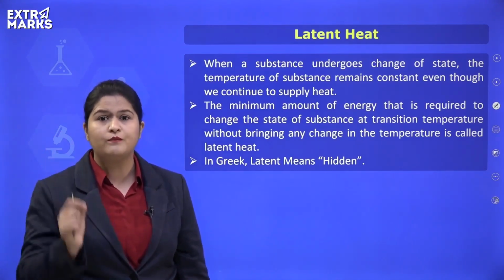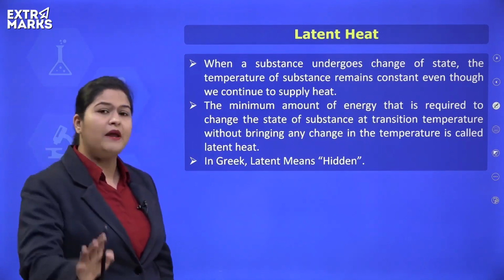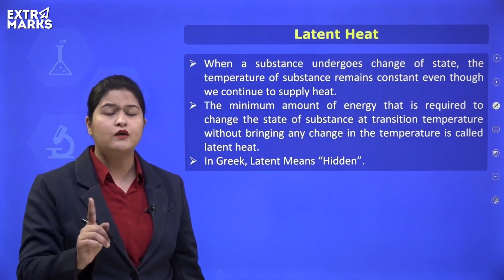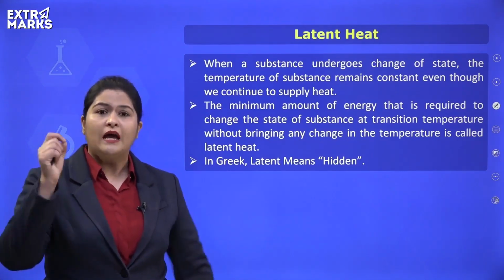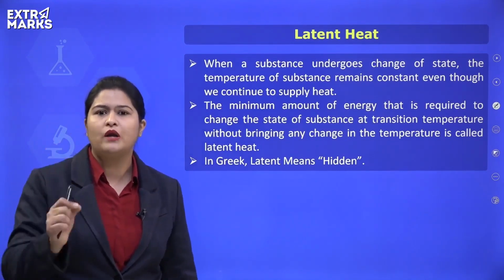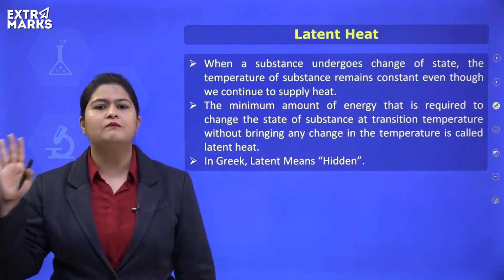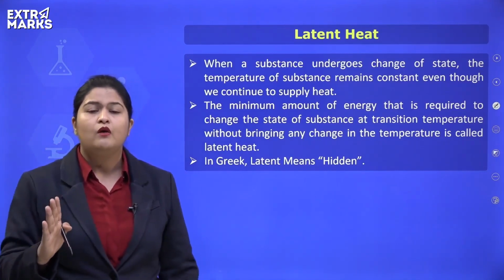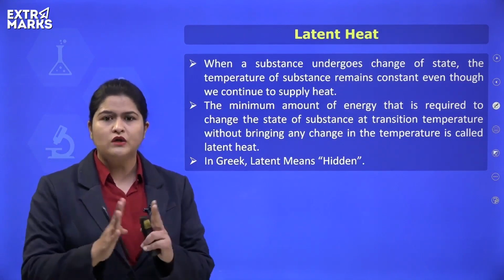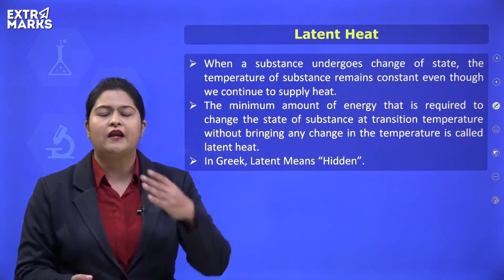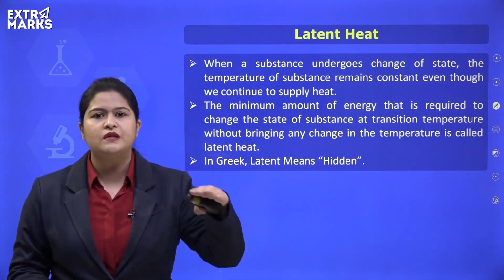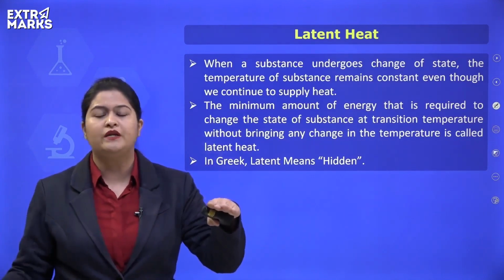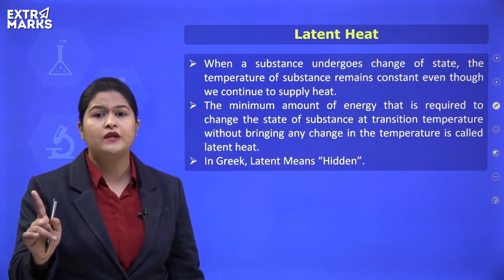Yes, it has been observed that whenever we melt a solid or we boil a liquid, as soon as the process of melting or boiling starts, the temperature becomes constant for some time. And we continue heating. We are not stopping the heating. You must be getting an idea that as soon as the temperature reaches the melting point of the solid, we stop heating. No, we do not stop heating.